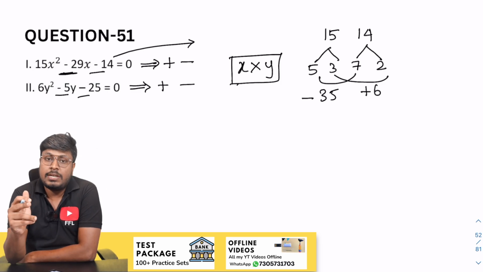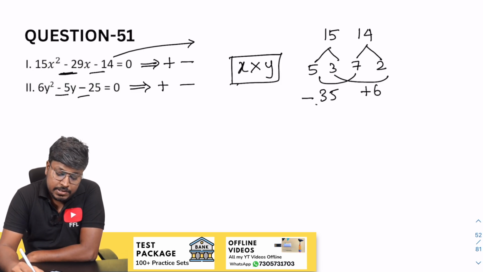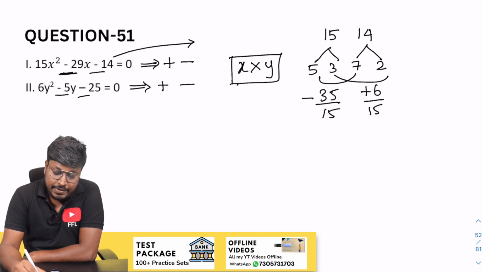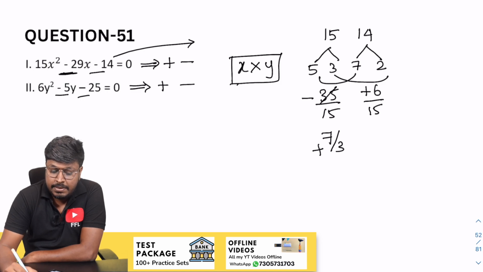When you multiply both the numbers, the resultant will be 15 into 14. When you add both the numbers, the resultant will be minus 29. So divide by 15, divide by 15. Cancel it on the 5 table. 7 5s are 35, 5 3s are 15. While writing, change the sign: plus 7 by 3. So this will be minus 2 by 5.